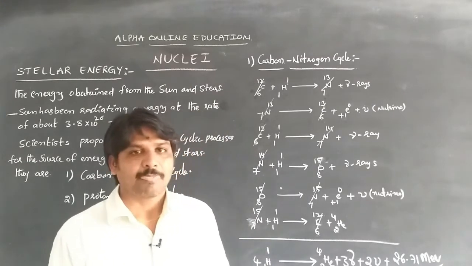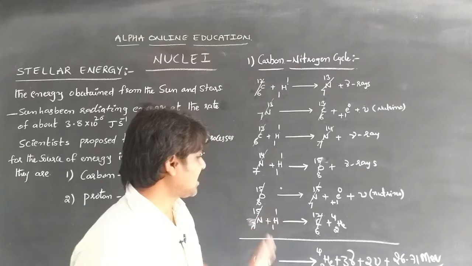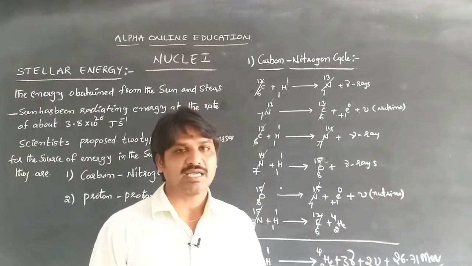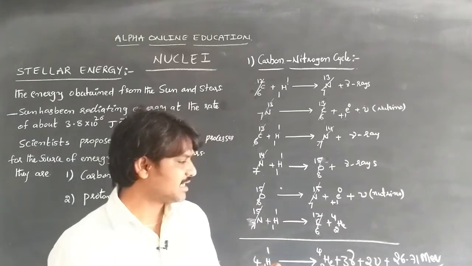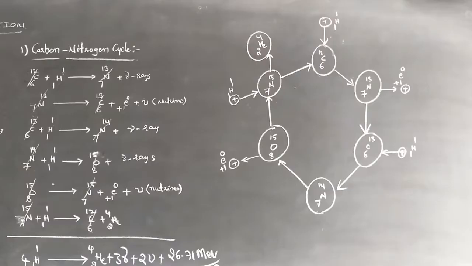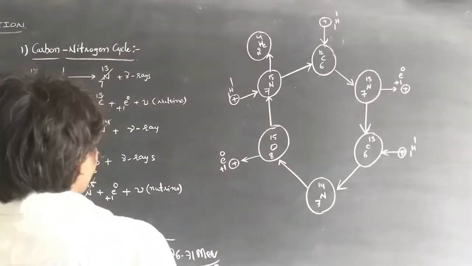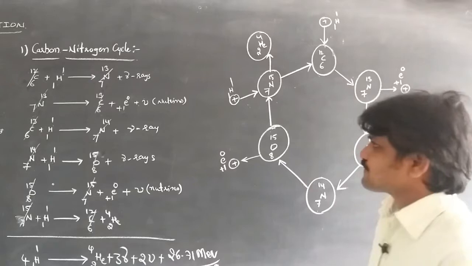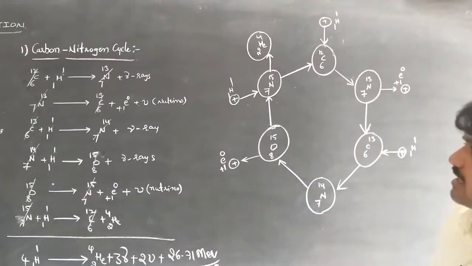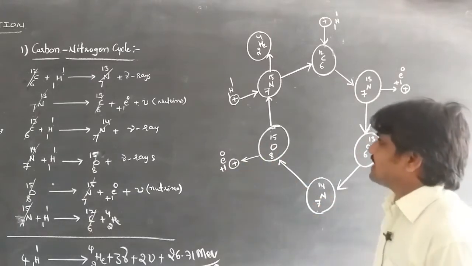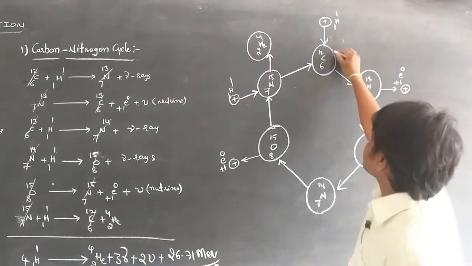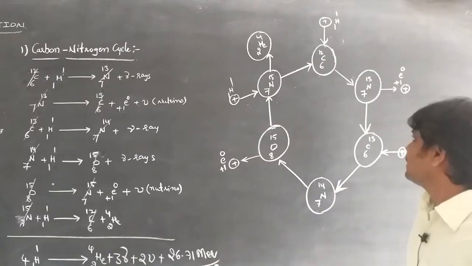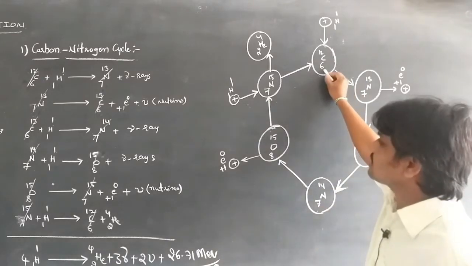In an easy way we can draw a diagram of the carbon nitrogen cycle for better understanding and to write clearly in the examination. Let's write the easy diagram. Compare these two diagrams. This is easier for better understanding and drawing, to know the reactions. Just compare whether they coincide or not. First of all, we start by drawing a diagram like a benzene type. This is the 6C12.